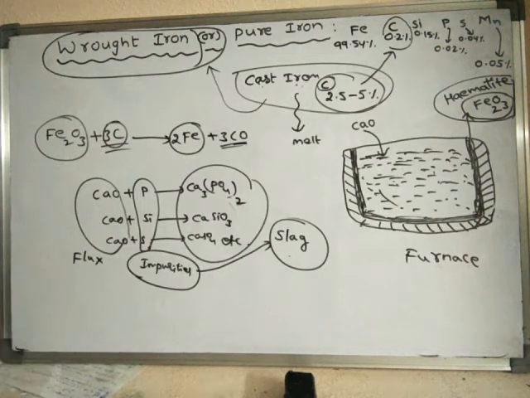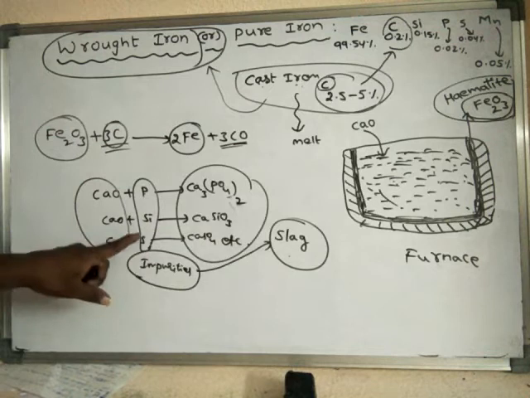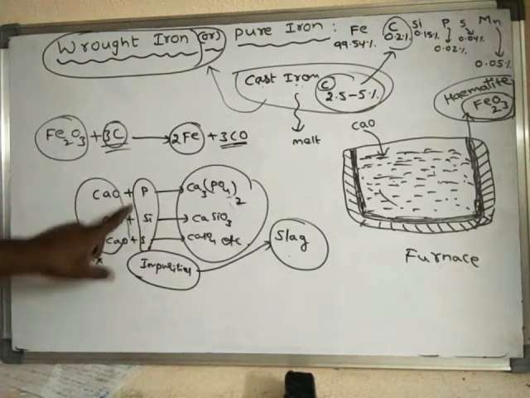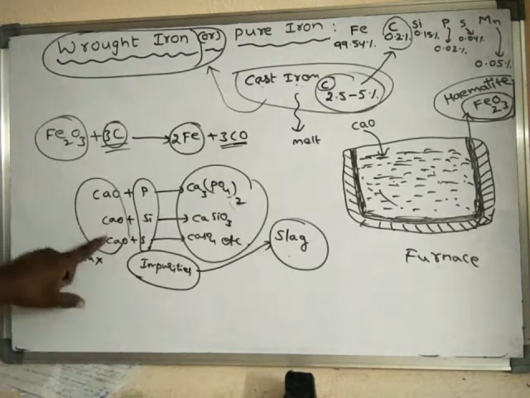Different types of fluxes are available in nature. So upon heating, what happens? Initially the phosphorus, silicon or sulfur are converted into their oxides, and those oxides react with this calcium oxide.